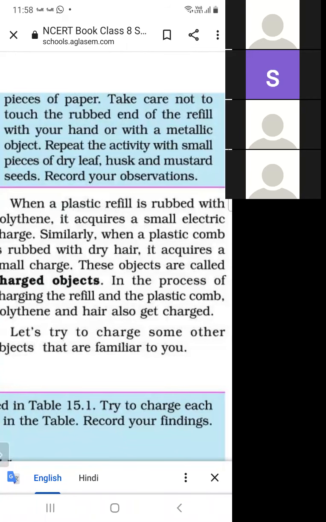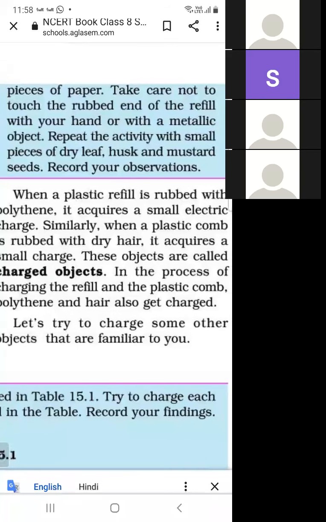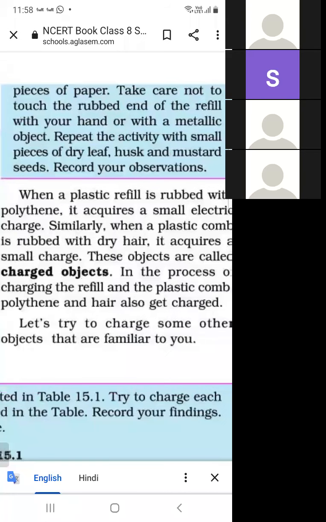When we rub a plastic comb with dry hair, then the plastic comb becomes charged. And when a refill is rubbed with polythene, then the refill becomes charged. And these are called charged objects. So these are the methods of producing charge.